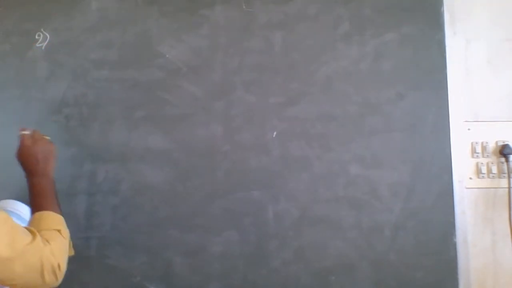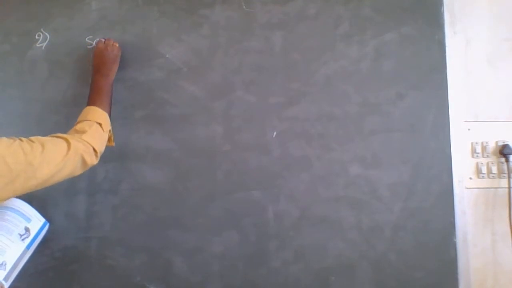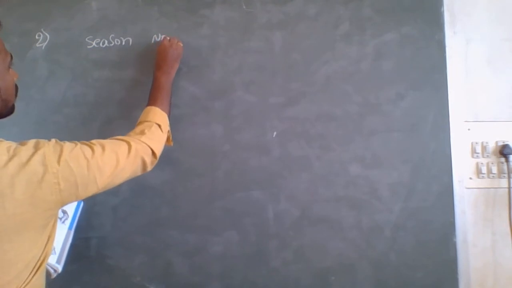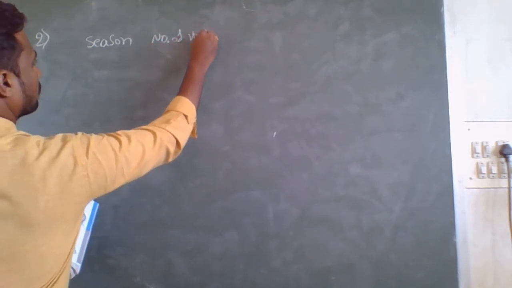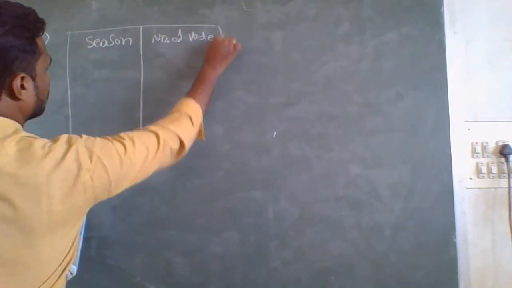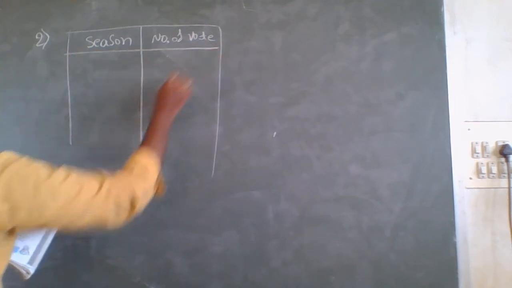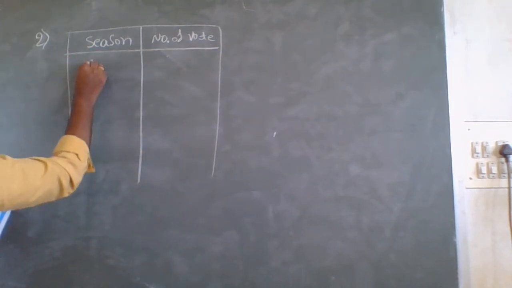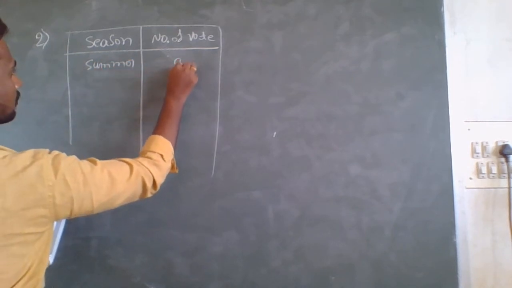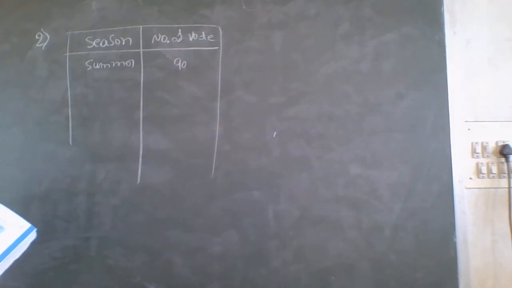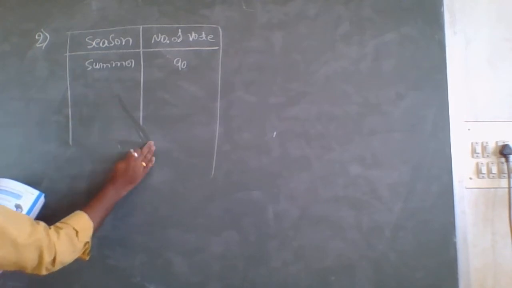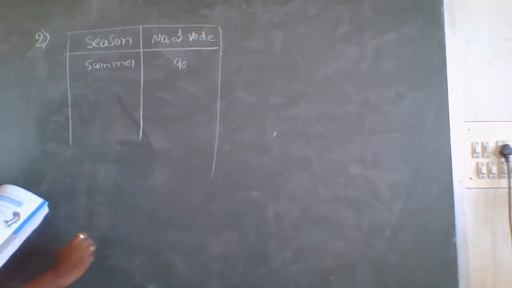Second question of 5.2. Season and number of votes. For the summer season it is 90%. So the summer season is liked by 90% of people.